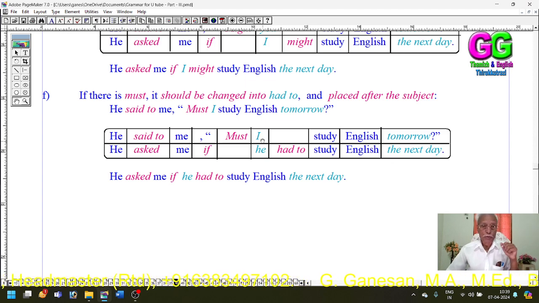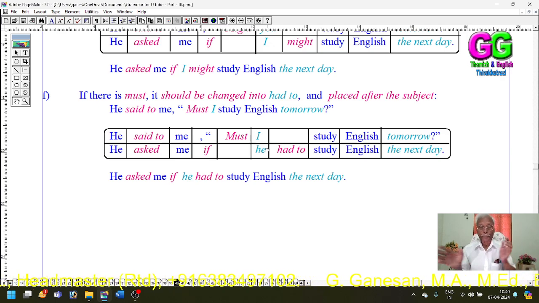See, dear students, the subject of the direct question is I, first person, which refers to the speaker. The speaker is he. So I has been changed into he.